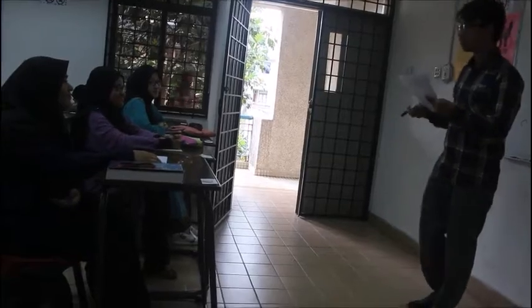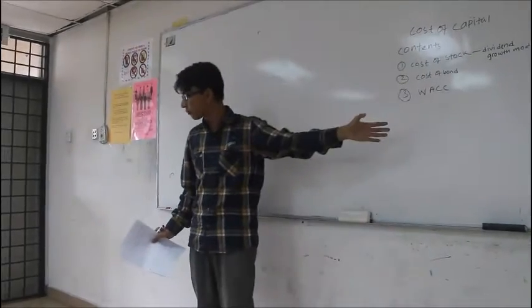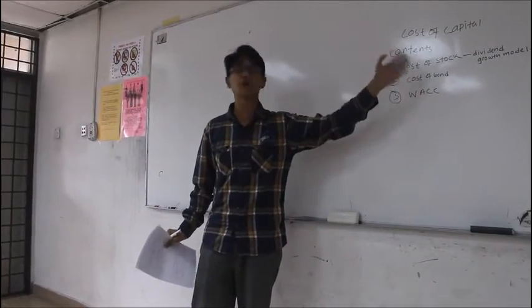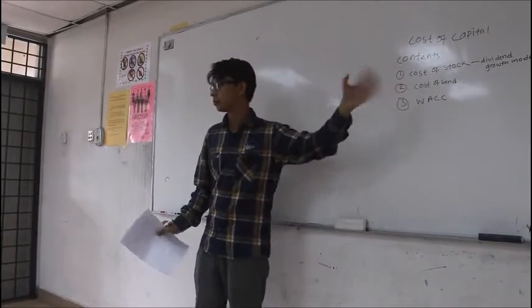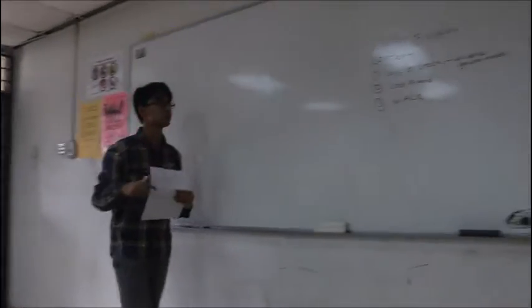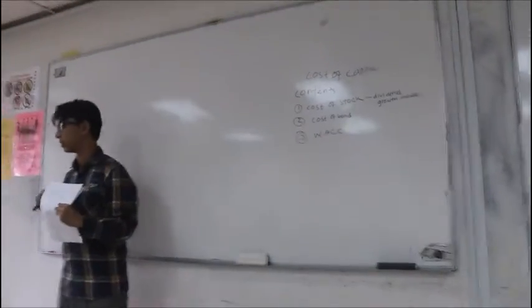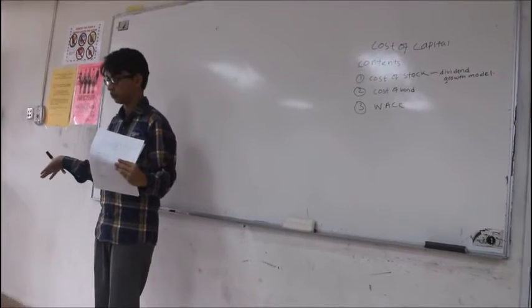Nice. So today I'm going to teach you that the main focus would be on cost of stock, which can be calculated in 3 approaches. We'll use the dividend growth model approach to do the calculation. This is the main focus. So now I'm going to start the topic. Basically, in the cost of stock dividend growth model, there are 3 types of dividend, 3 approaches we will use to calculate the dividend.